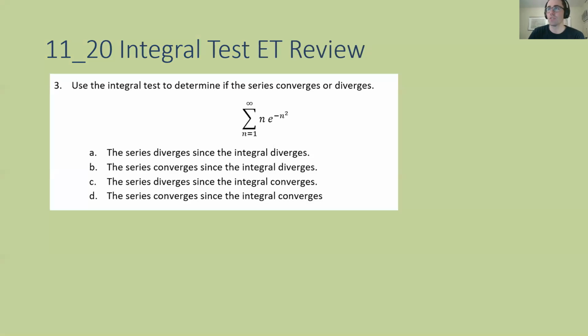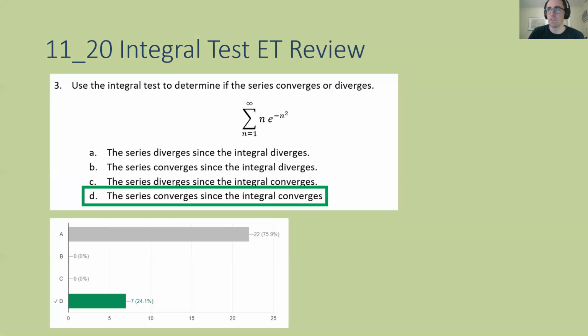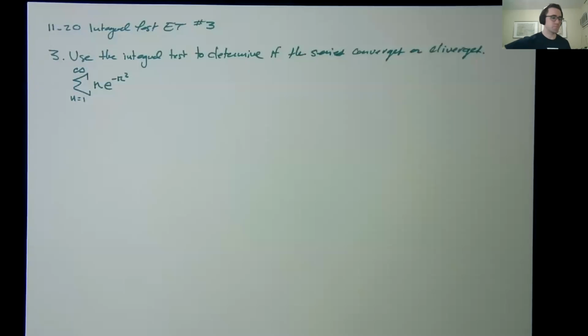With that, on to question 3. Correct answer was D. So correct answer was D, and let's find out why. The series does converge, and we'll see that the integral converges as well. So I'm going to flip to the doc cam for us to see how this one works. So follow me over there.